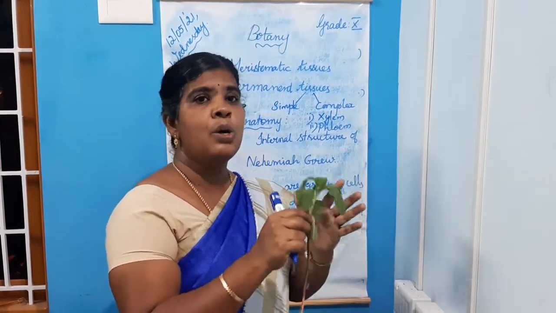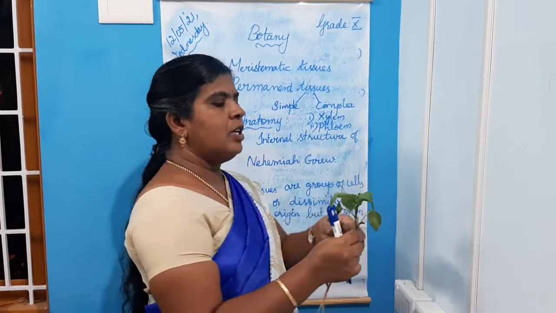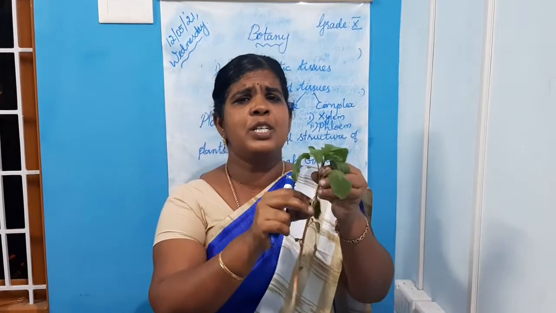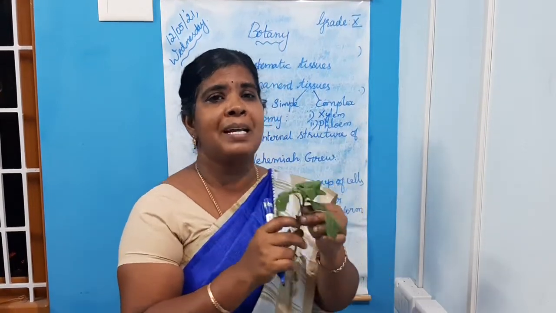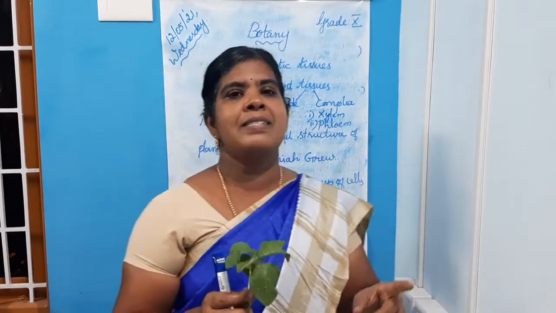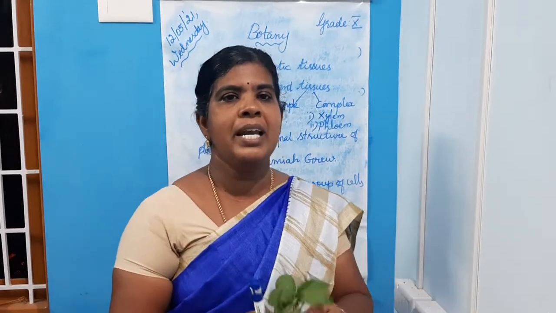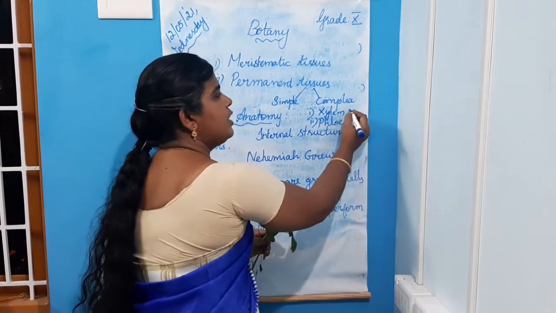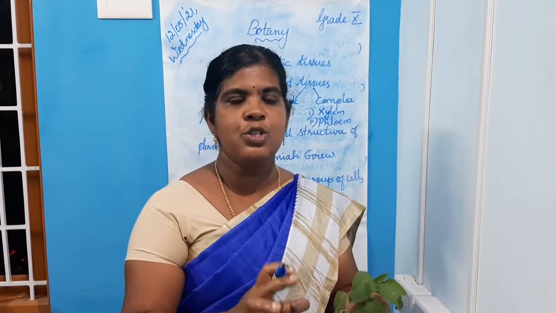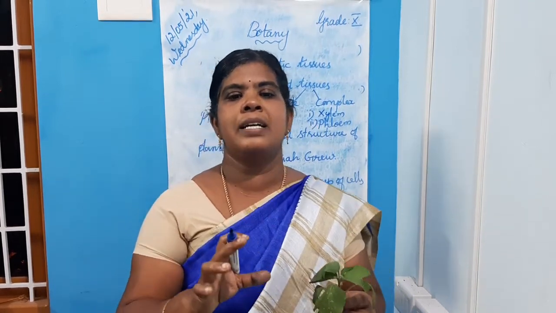Now the leaves prepare the food. It has to be translocated to each and every part of the plant body through the phloem element. So phloem is a food conductive tissue. These two are the conductive tissues present in plants. What are they? Xylem and phloem. Xylem is a water conductive tissue. Phloem is a food conductive tissue.